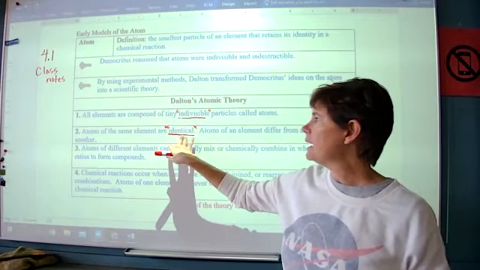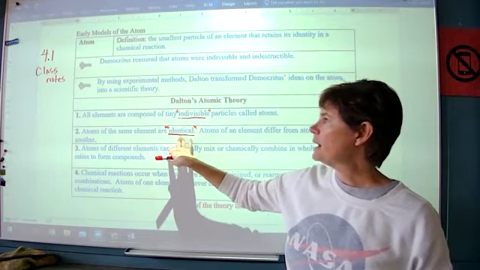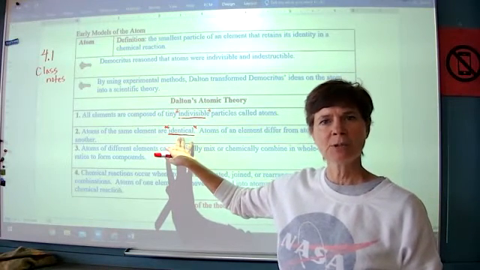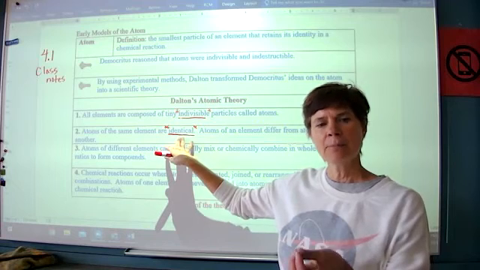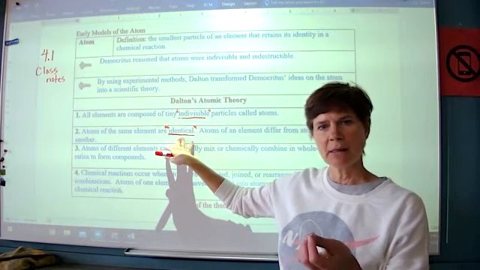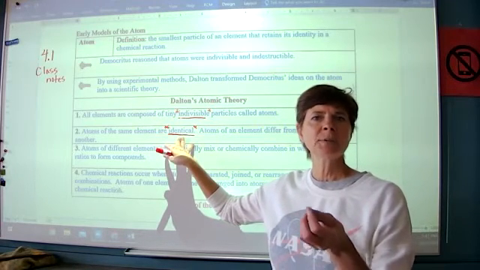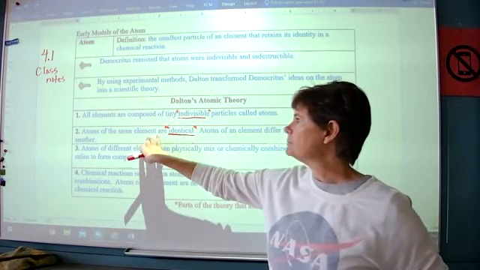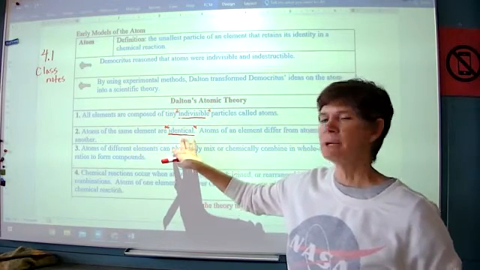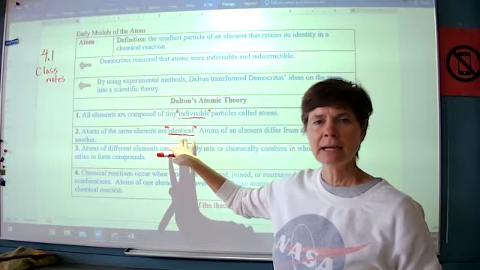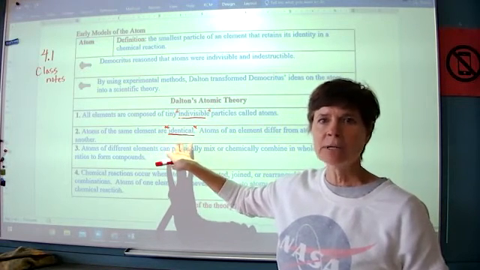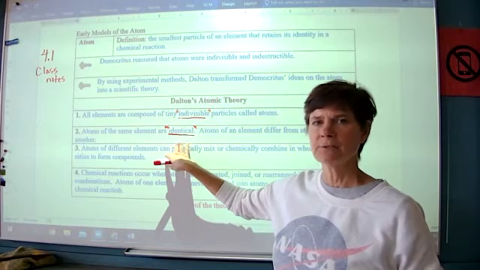So the type of variation in an atom that we call isotopes, where you have the same number of protons in the nucleus, so they're the same element, but they are different isotopes because they have different numbers of neutrons. That is telling us that atoms of the same element are not exactly identical.